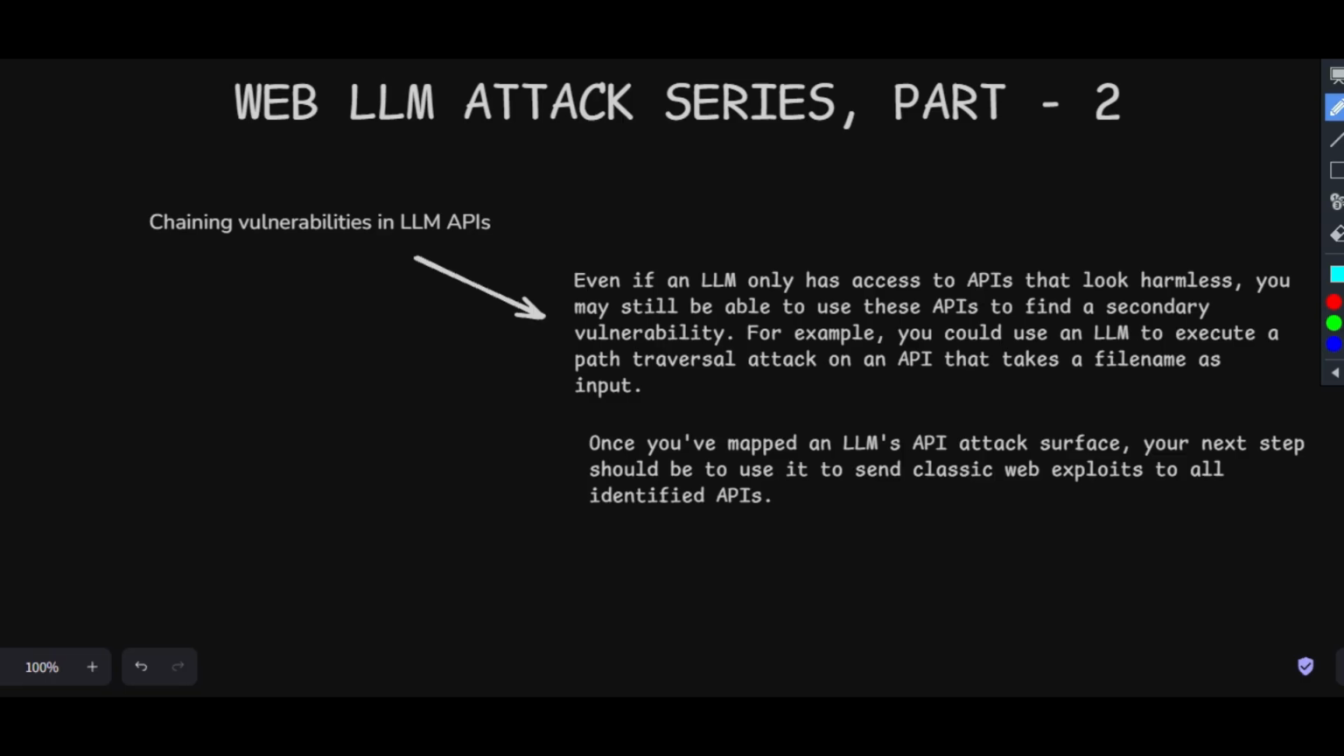In the first part, we already discussed the basics of Web LLM attack, and also learned about excessive agency: if an LLM is given excessive agency, then what it can do. In this video, we'll do the practical regarding excessive agency, and another thing, that is chain vulnerability in LLM API. So let's understand how this works.